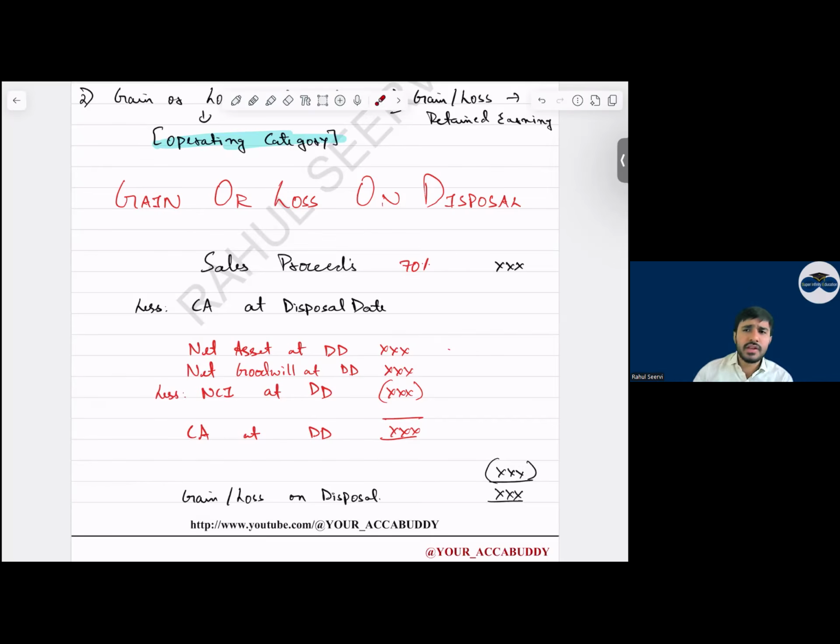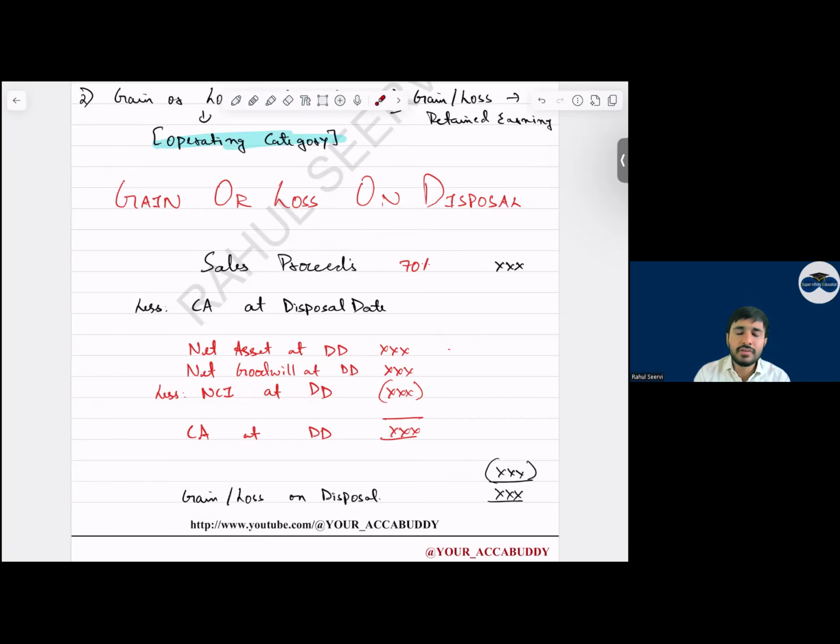Only the difference between the retained earnings. Can I say you'll take the share capital, share premium? Yes or no? And retained earnings at the disposal date? Yes. The net goodwill at the disposal date, if this is also not given, can I say you should calculate, recognize the impairment till the disposal date? Then less NCI at the disposal date.